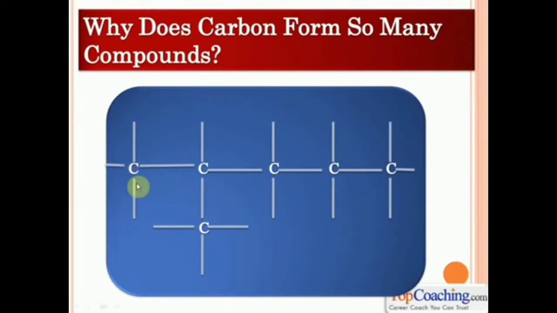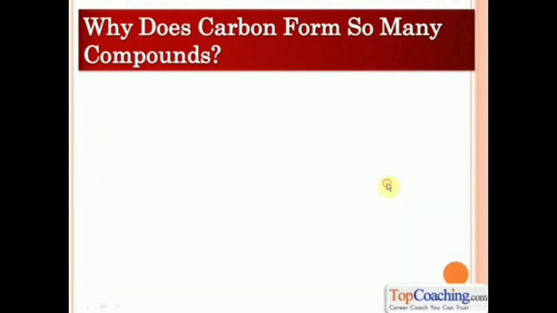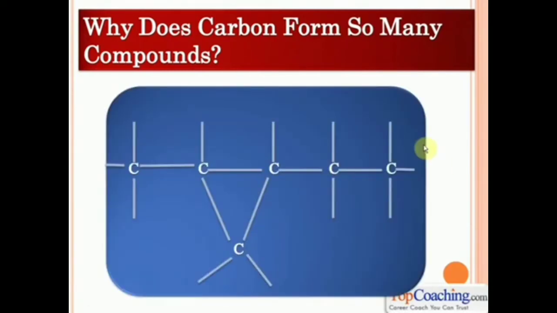Understood? So you can see here that this carbon atom on the left is attached to this carbon atom. This one is attached to another carbon atom, which is attached to another carbon atom, which is attached to yet another carbon atom. In this manner, carbon atoms can be attached to one another to form chains which have hundreds or even thousands of carbon atoms. Can you believe that? Here's another example of a carbon atom chain. So carbon has this special ability to form carbon-carbon chains which go on and on and on. And that is one important reason why carbon forms so many compounds.